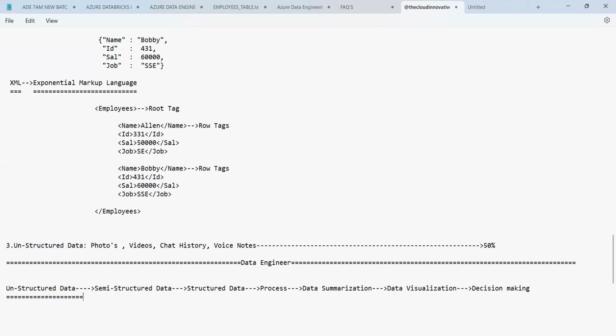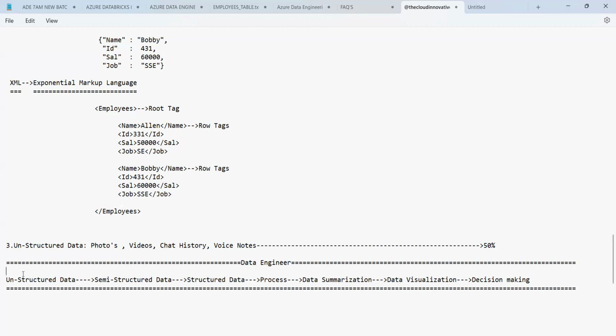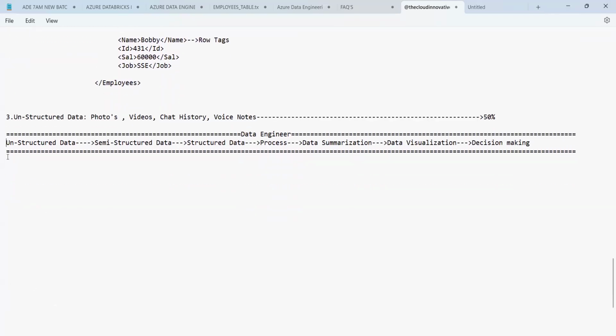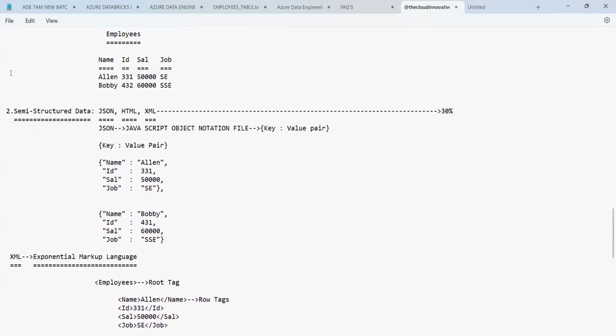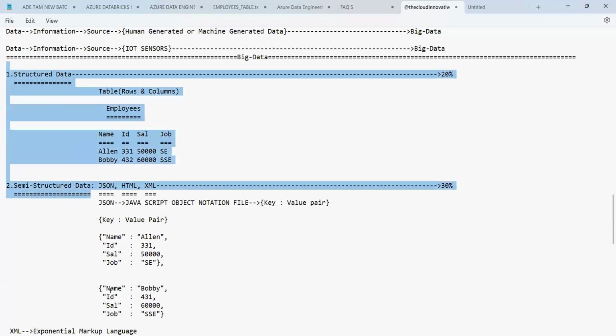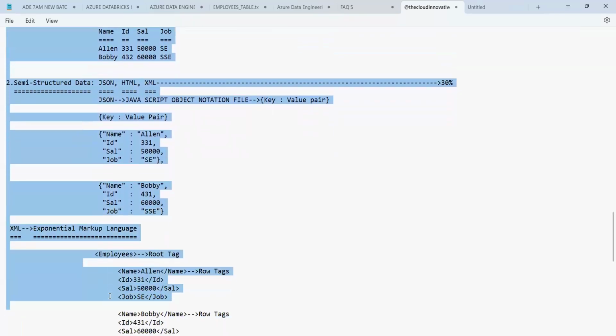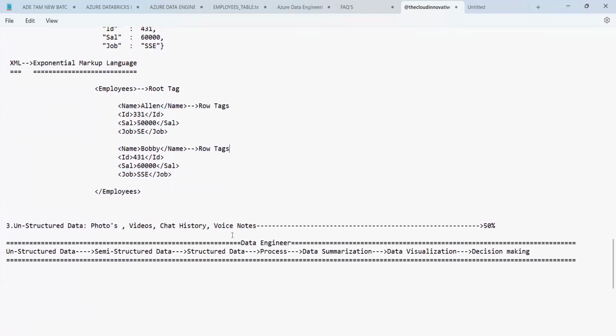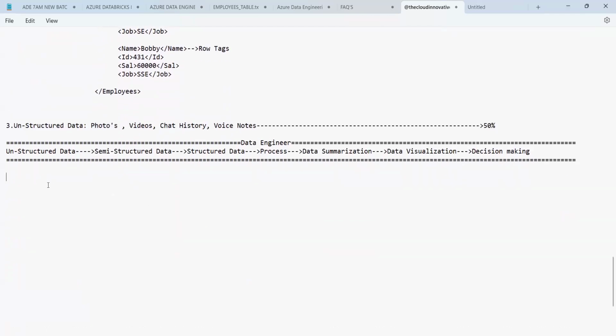So these are the data we have: structured, semi-structured, and unstructured data we deal with. Now, the next one after this: where do we store the structured, semi-structured, and unstructured data in Azure? That we can say, guys, Azure storages.